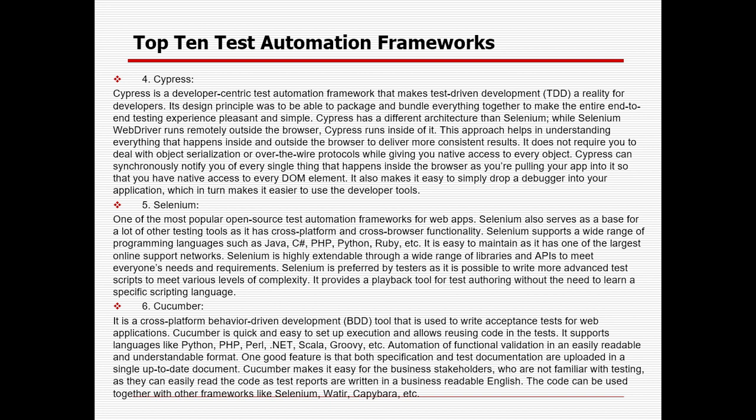Then Given, When and Then, right? So Given will be that you are given some user ID and password. When the application URL is open and you are giving that particular user ID and password, then you are able to log into the application. Suppose you are doing some negative testing, where you are not able to log in with that user ID combination. Then the application login will not be successful and it will show some error. So that's why it's a kind of business readable English format.